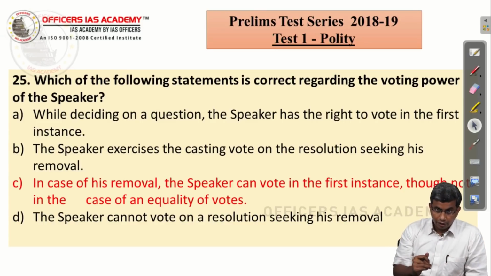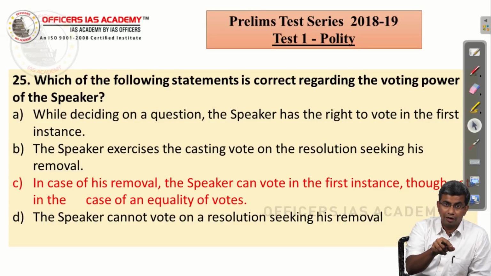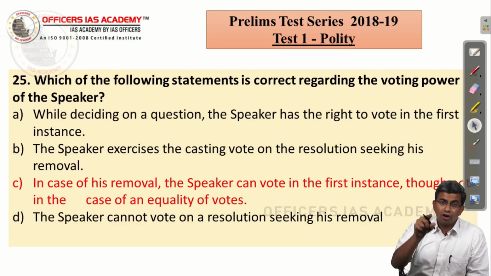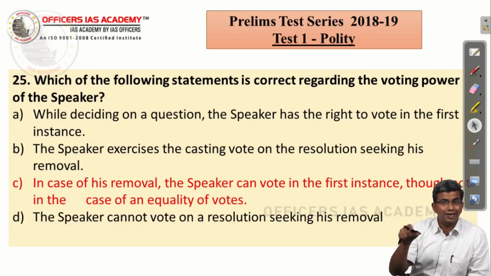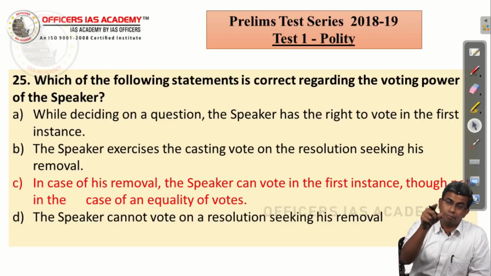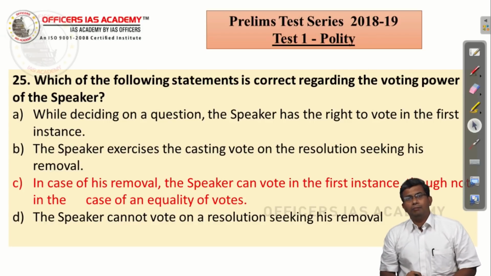If there is a resolution seeking his removal, we know that he cannot preside over that meeting. If he cannot preside over that meeting, automatically he does not exercise the casting vote. So the second statement is also wrong. The third statement is the right statement. The Speaker cannot preside over the meeting, but he can vote in the first instance as a member.